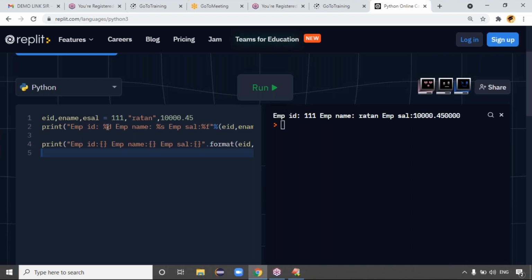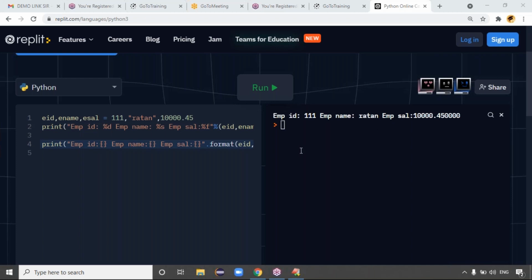Because when you compare this with percentage d, percentage s, percentage f, you have to remember the points. But here you can directly put the braces, right? Directly you can put the braces and braces.